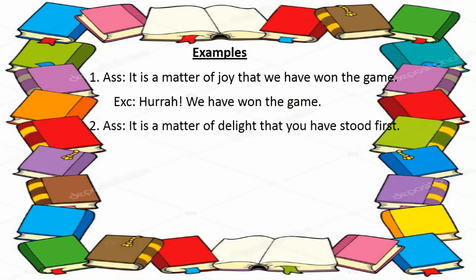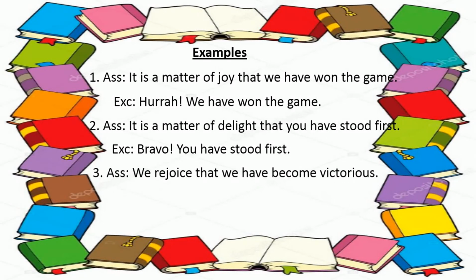It is a matter of delight that you have stood first. So from the very structure you just know that you will write "hooray", then the rest of the sentence after the word "that". Bravo or hooray. So: Bravo, you have stood first! We rejoice that we have become victorious. So from the structure, if we find subject plus "rejoice", then we have to write firstly "hooray", then the rest of the sentence after the word "that". So: Hooray, we have become victorious!